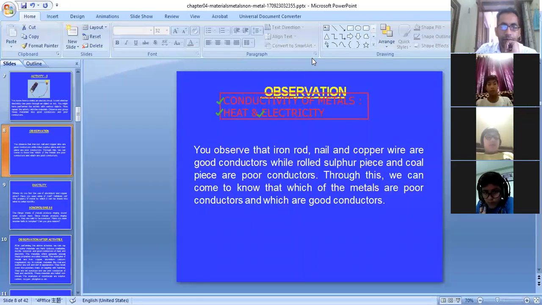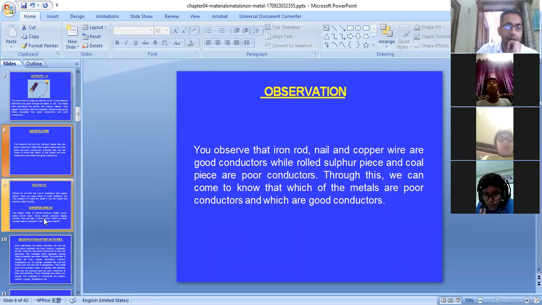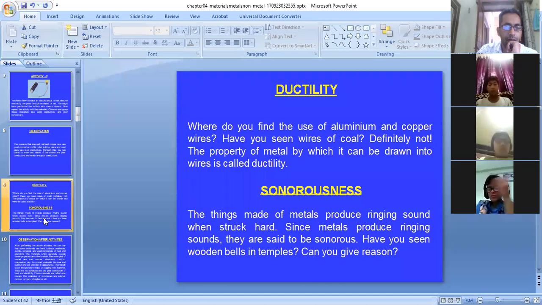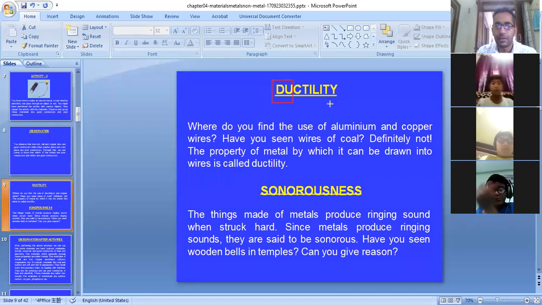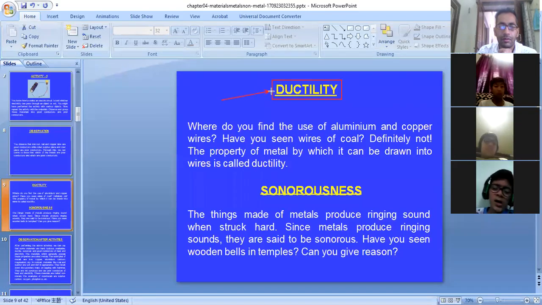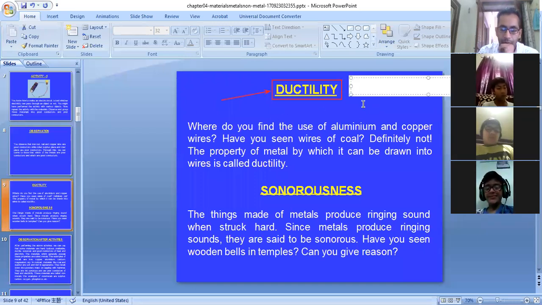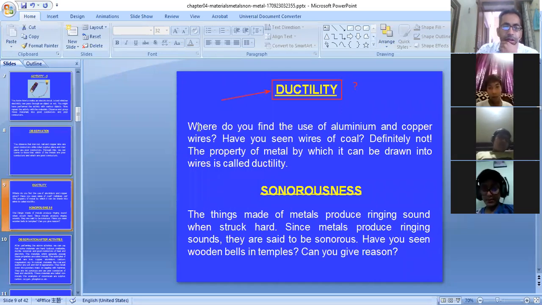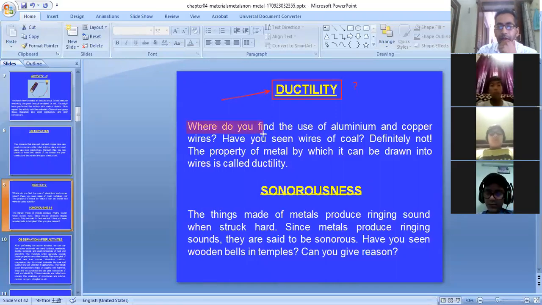Moving next, we have another important physical property of metals that we call ductility. What is ductility? Where do you find the use of aluminum and copper wires?